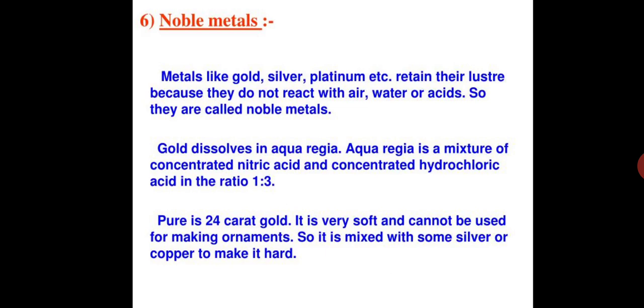Gold dissolves in aqua regia. Aqua regia is a mixture of concentrated nitric acid and concentrated hydrochloric acid in the ratio of 1:3. Remember it and put this in your mind. Aqua regia is a solution which is used to dissolve gold. In this aqua regia, we have hydrochloric acid and concentrated nitric acid in the proportion of 3:1. Pure gold, of course, we know it's 24 karat gold. It is very soft and it cannot be used for making ornaments. So it is mixed with some silver or copper to make it hard.